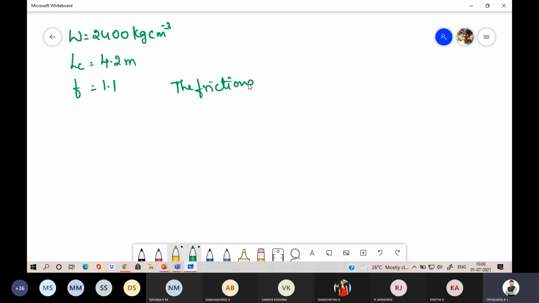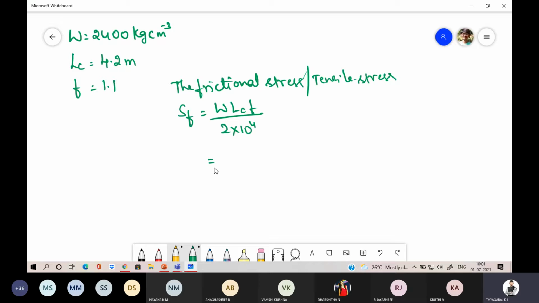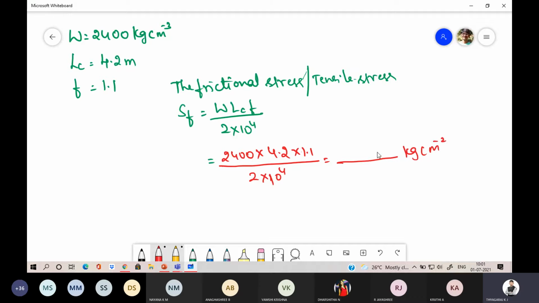Now the frictional stress. Okay, make a note. Frictional stress, or we can also call it tensile stress, SF, is equal to W LC F divided by 2 into 10 power 4. So input all the values here. W is 2400, LC is 4.2, F is 1.1, divided by 2 into 10 power 4. Now calculate the stress, which will be in terms of kg per square centimeter.